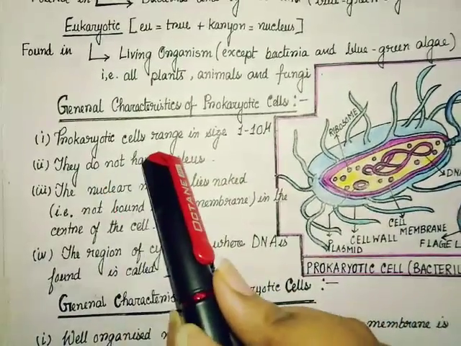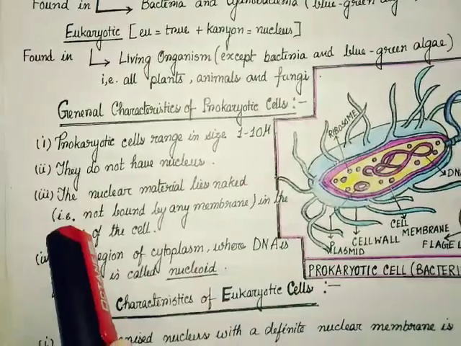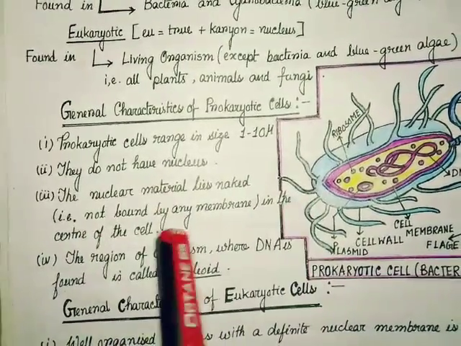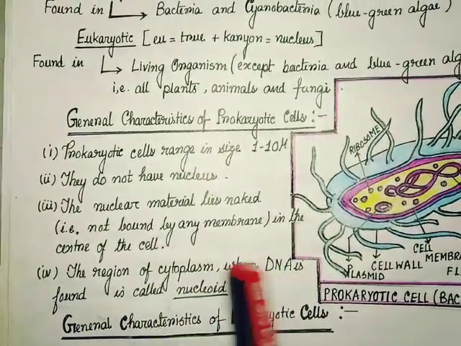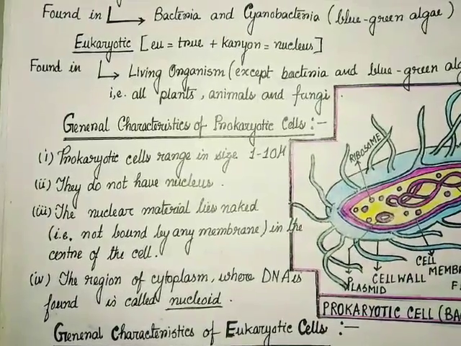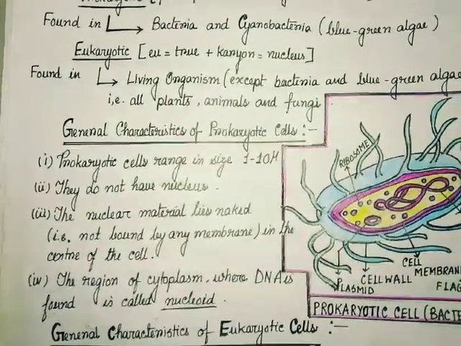They do not have a nucleus. The nuclear material lies naked, that is not bound by any membrane, in the center of the cell. The region of cytoplasm where DNA is found is called the nucleoid. So it is very important. Nucleoid is there in prokaryotic cells.